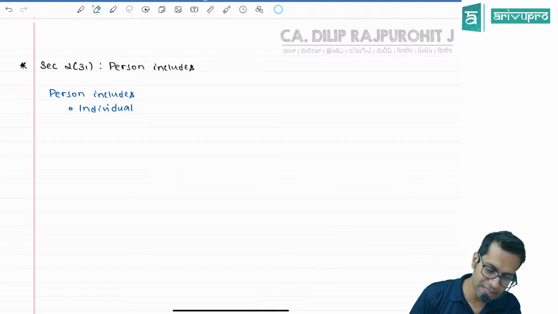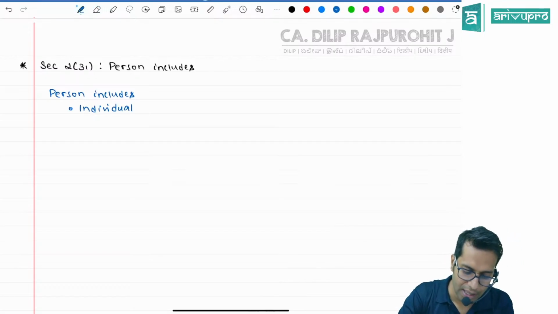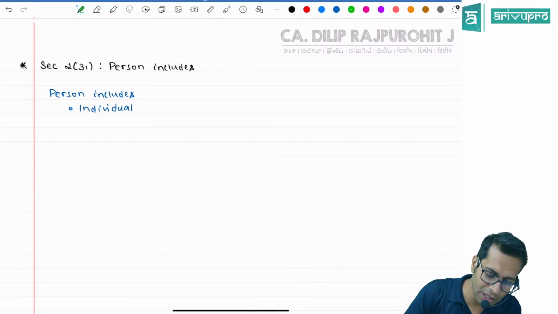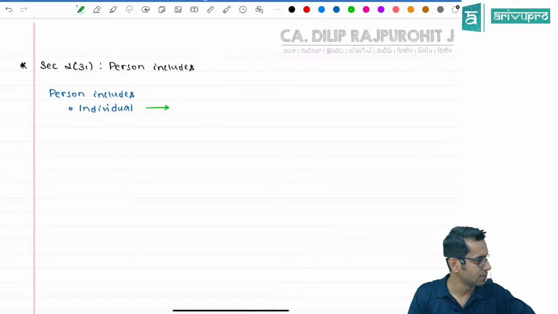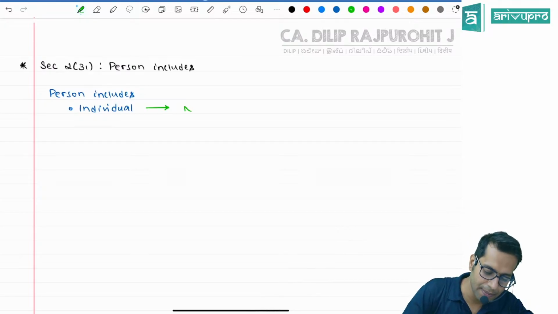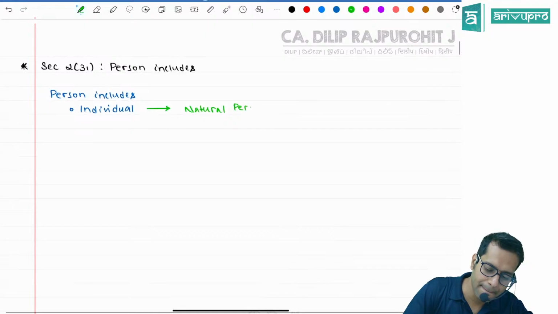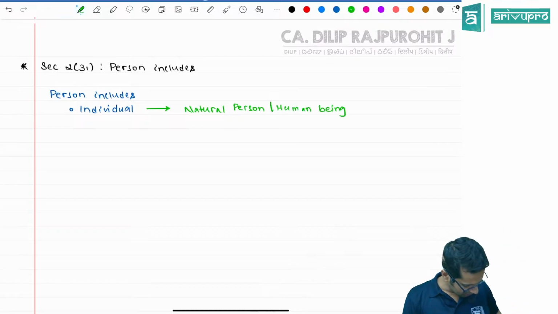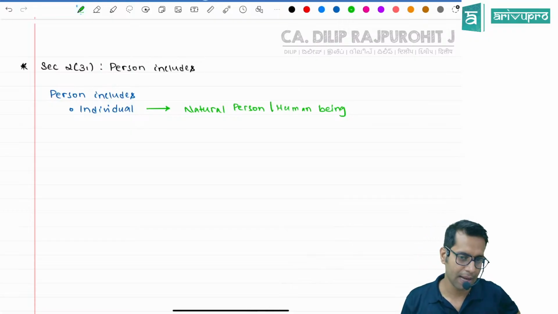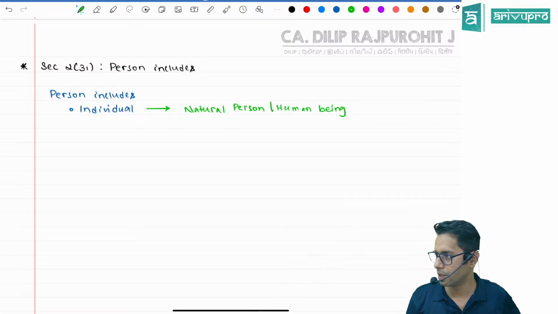Person means what? Person includes what? Individual. Sir, what do you mean by individual? Individual means you and me. We are all individuals. Individual means natural person. A natural person means human being. We are all persons. In the eyes of income tax law, you are also a person. I am also a person.